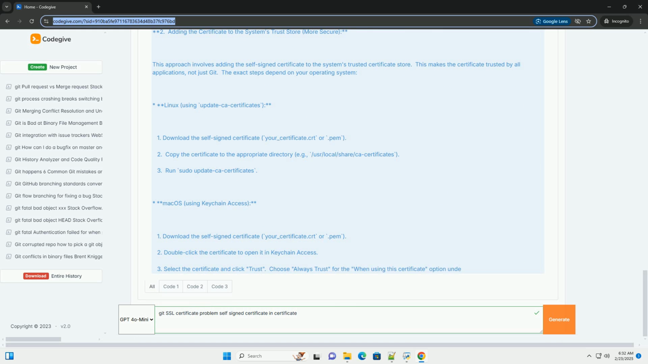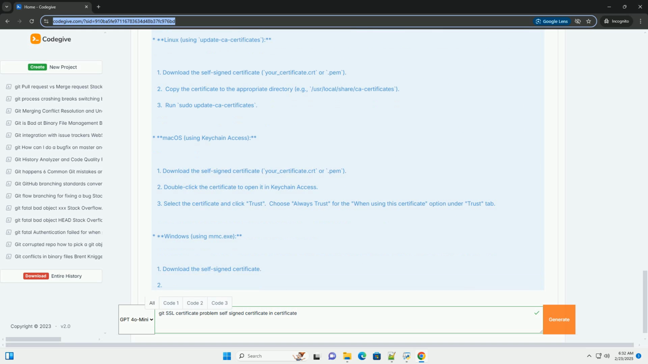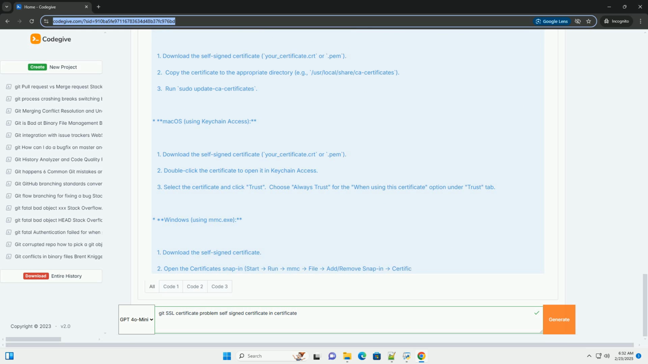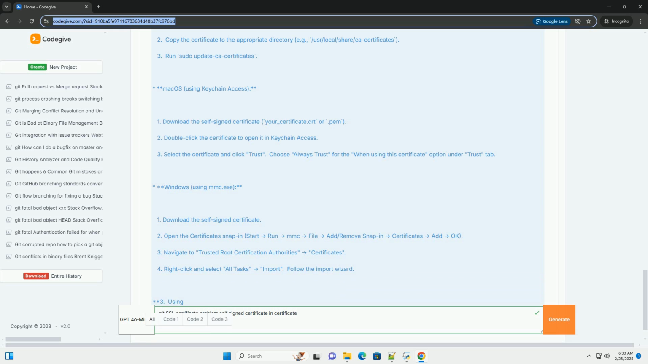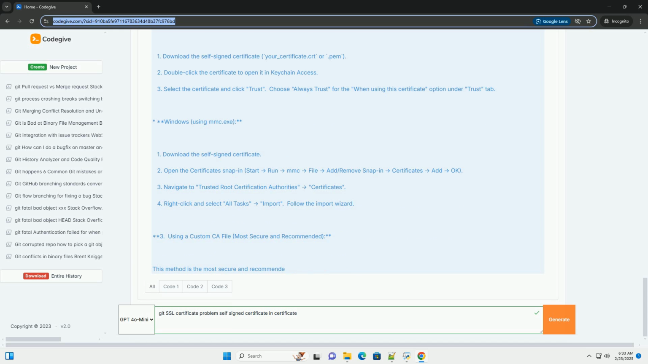Solutions. There are several ways to resolve this issue. The best approach depends on your specific situation and security requirements. 1. Accepting the certificate, least secure, use with caution. This is the simplest but least secure solution. You explicitly tell Git to ignore the certificate verification for the specific repository. This is acceptable for temporary development setups or trusted private networks, but never use it for production or untrusted servers.